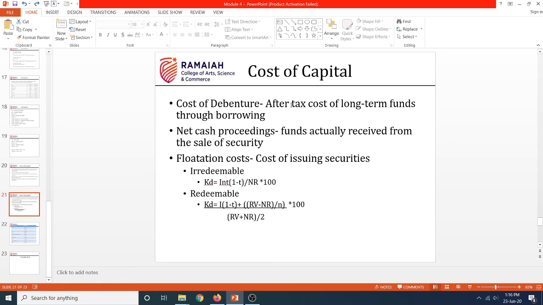What is flotation cost? That is nothing but the cost of issuing the securities. Net cash proceeds are funds actually received from the sale of security. In this case, it is 4 lakh 90,000. Correct. Net cash proceeds are 4 lakh 90,000 and not 5 lakhs. 10,000 is your flotation cost here, and 5 lakhs is the actual amount of debentures that are sold, and the net cash proceeds are 4 lakh 90,000.